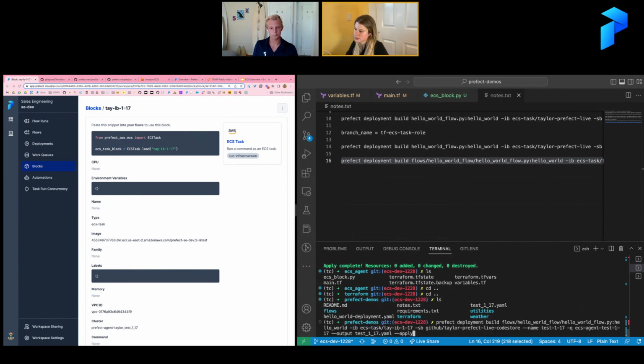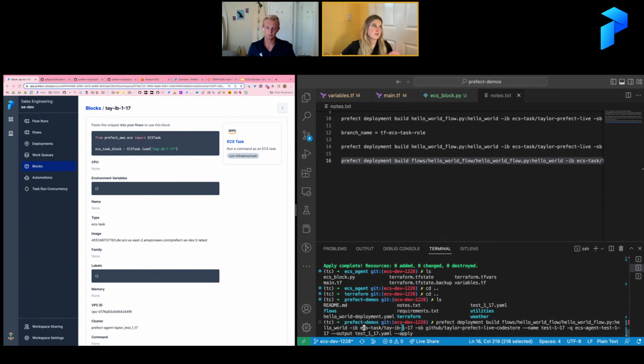So let's walk through that step by step. You can also define a deployment by writing it in Python, but we definitely recommend the command line because that will make it easier for you to put this into a CI/CD system. So you're going to say prefect deployment build. You're going to point to the flow, right? And then you're going to pass the infrastructure block. So you're saying, all right, here is my ECS task, Taylor IB 117, right? So that's the infrastructure block that we want to use.